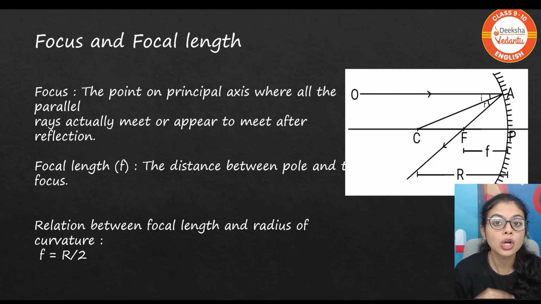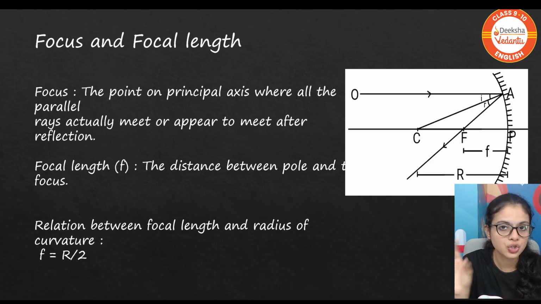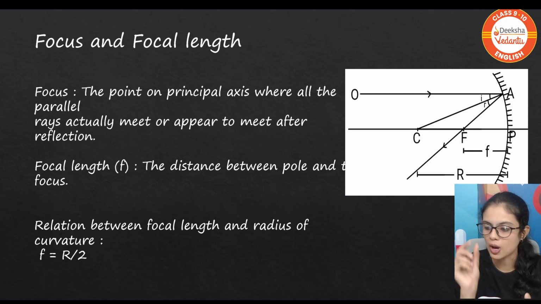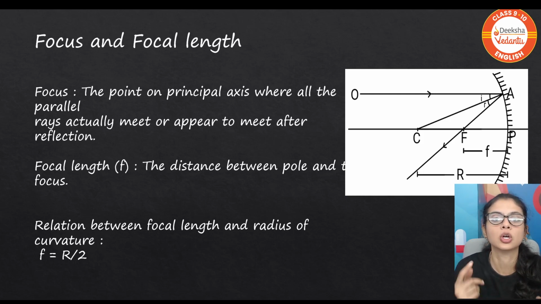Yes, ma'am, understood how to write it in the exam. The point on the principal axis where all the parallel rays actually meet, but for a convex mirror, it appears to be meeting after reflection. A concave mirror is a converging mirror. A convex mirror is a diverging mirror. Okay. So what is focal length? The distance between the focus and the pole is called the focal length. You have the pole here, you have the focus here. The distance between them is the focal length.